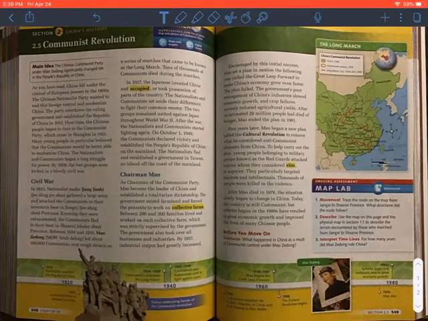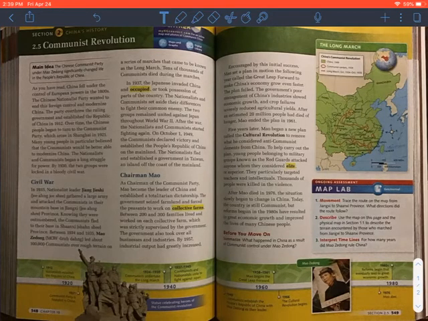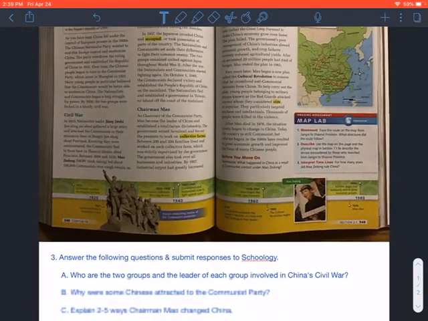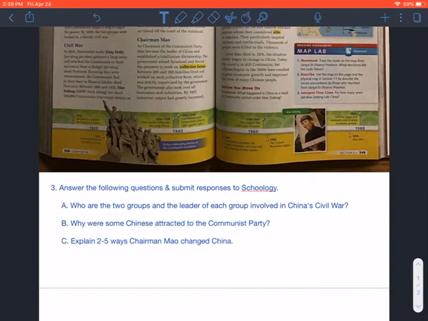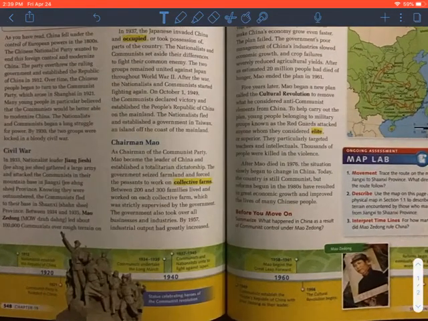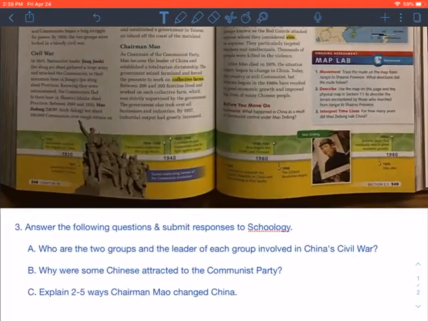The look is a little different today, so you still have the 2 pages that I'm going to read for you and take some active notes. But I went ahead and put some questions here at the bottom. So let's take a look at those first because that might help guide your reading. It says, answer the following questions and submit your responses to Schoology. So perhaps this week your active talk to the text notes that take place up here, as well as the answers to these questions, could end up being one submission.